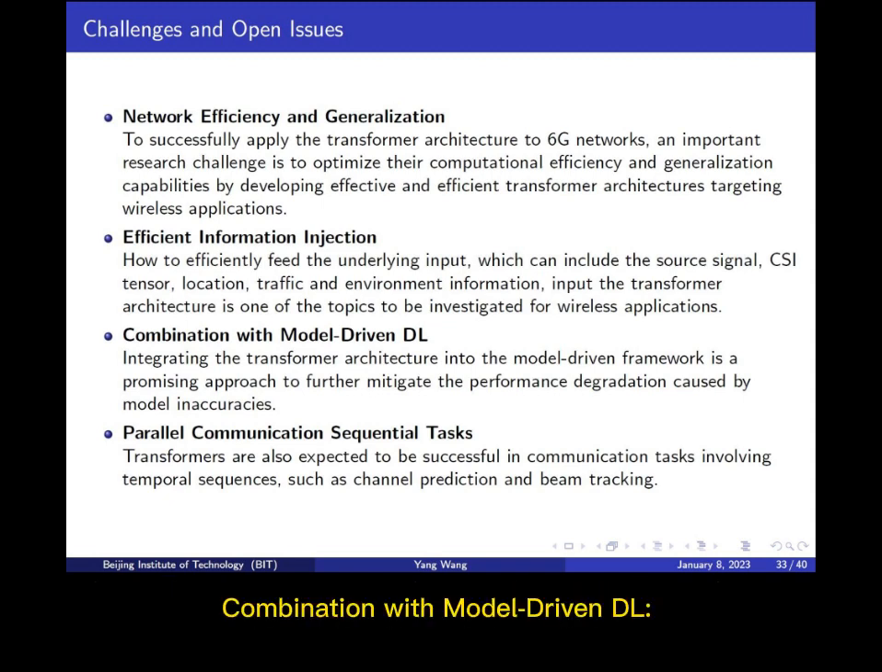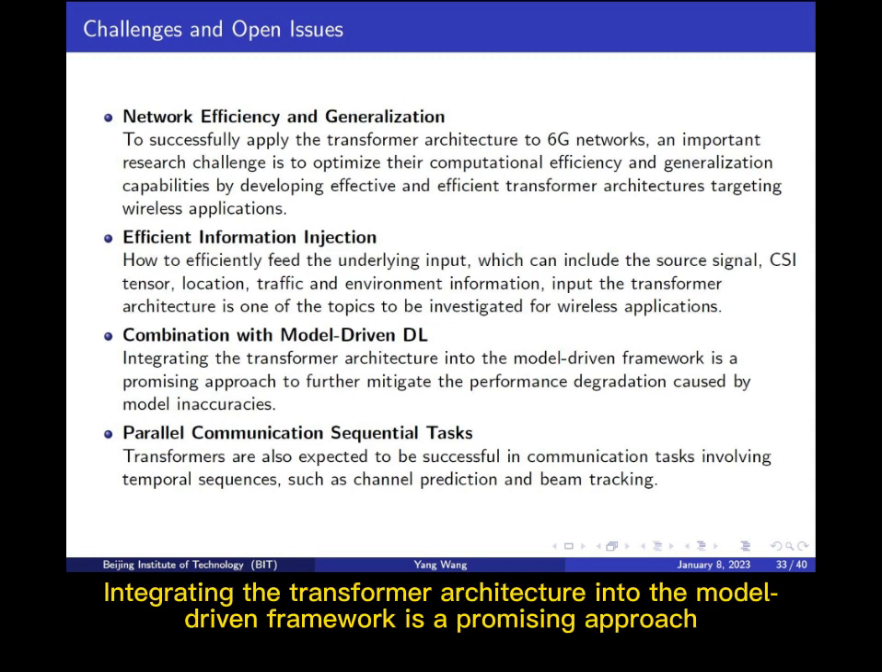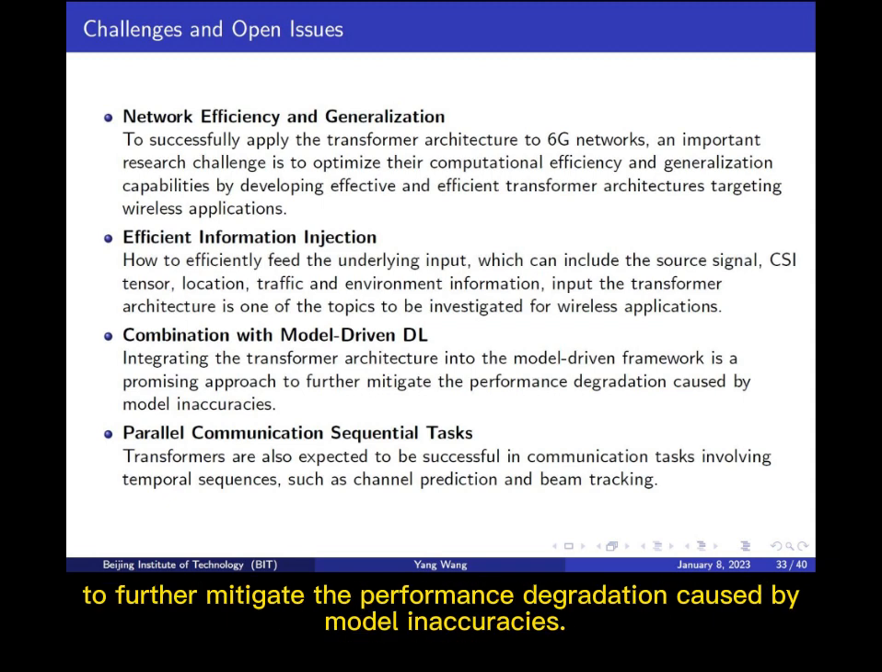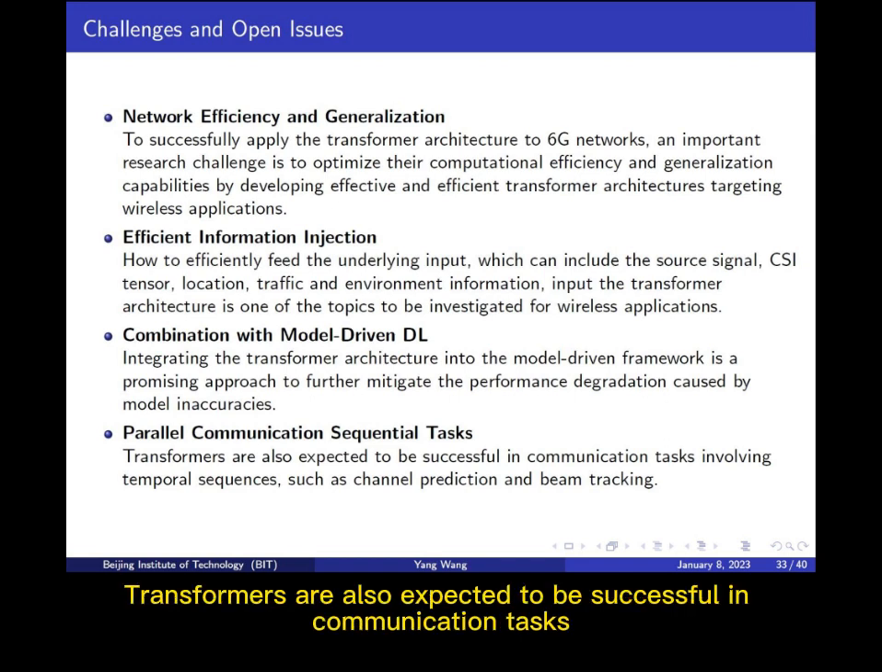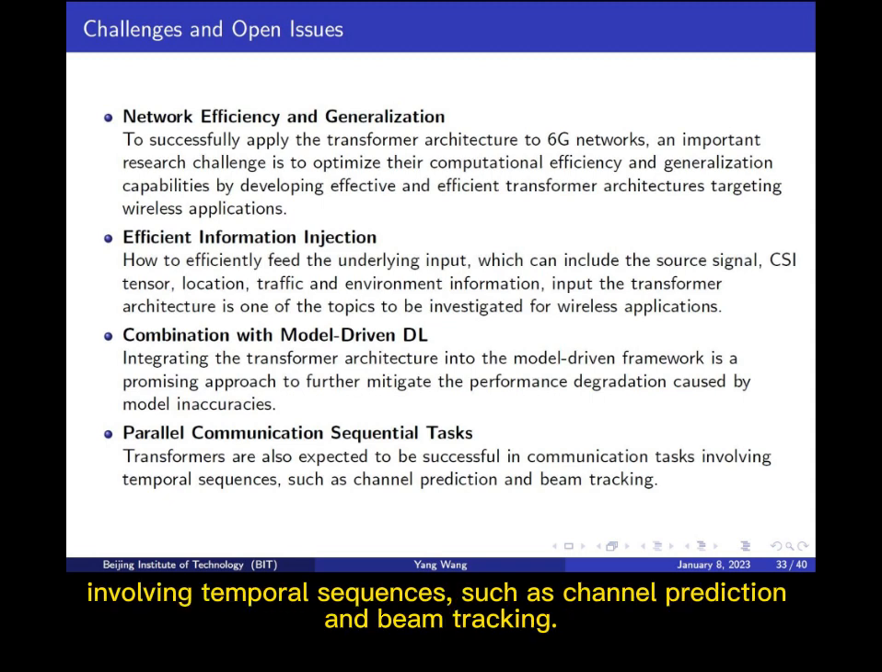Combination with model-driven DL, integrating the transformer architecture into the model-driven framework is a promising approach to further mitigate the performance degradation caused by model inaccuracies. Parallel communication sequential tasks. Transformers are also expected to be successful in communication tasks involving temporal sequences, such as channel prediction and beam tracking.